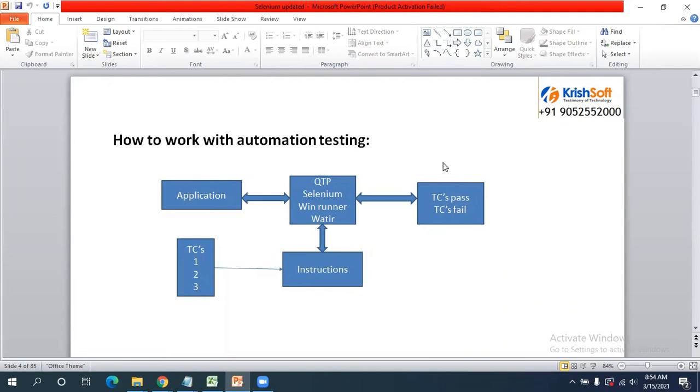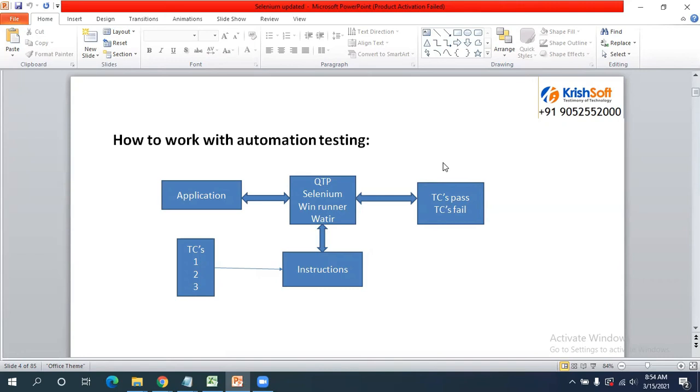So like this, how any tool, not only Selenium, any tool, the process is the same. You're going to get the test cases from the manual team, and in the automation testing, the manual team will walk through all these test cases with you. They will explain the test cases, what their expectations are and all. If a fresh automation project is starting, then the manual team will share the test cases and walk through them with us,